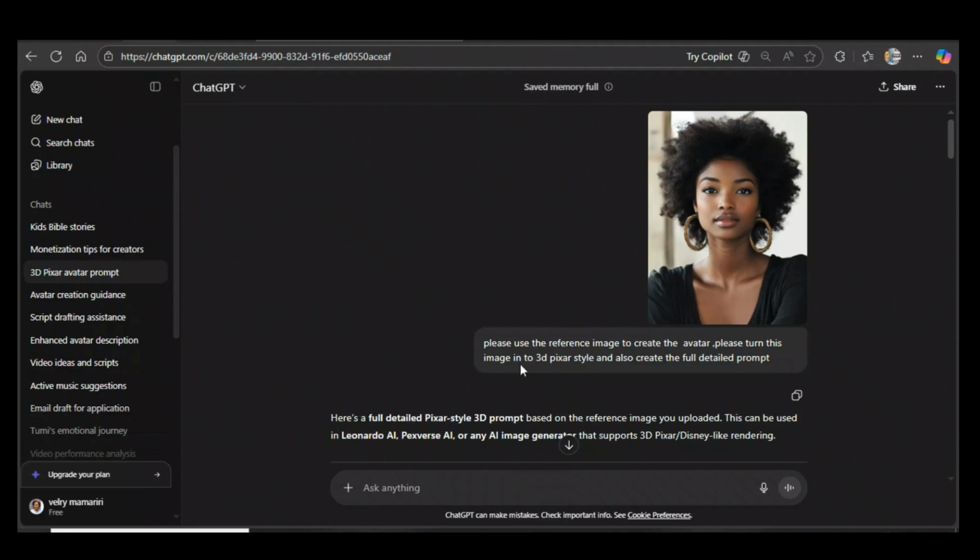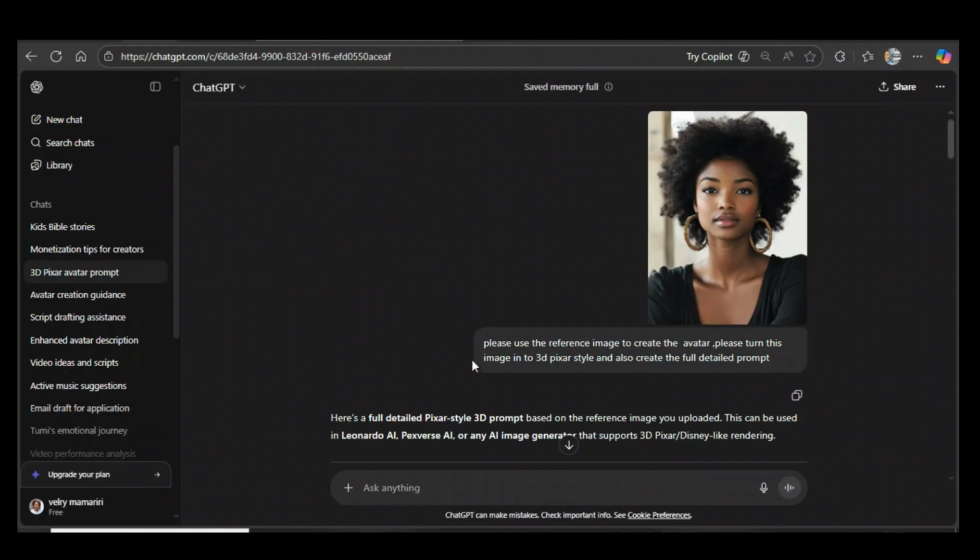Please use the reference image to create the avatar. Please turn this image into the 3D pixel style and also create the full details prompt. Make sure that you put all the details that you want into your prompt. If you don't want the 3D pixel style, and you want your image to look real, just make sure that you point it out there.